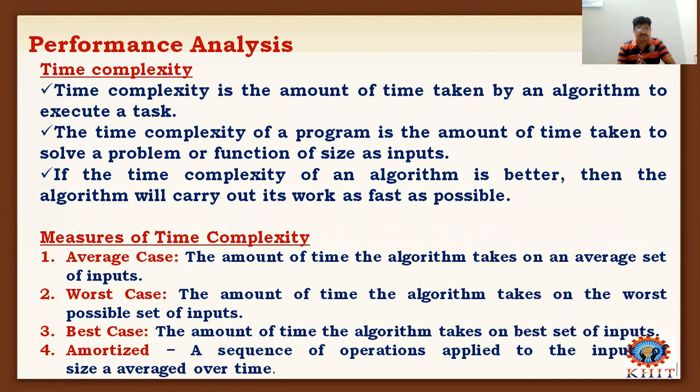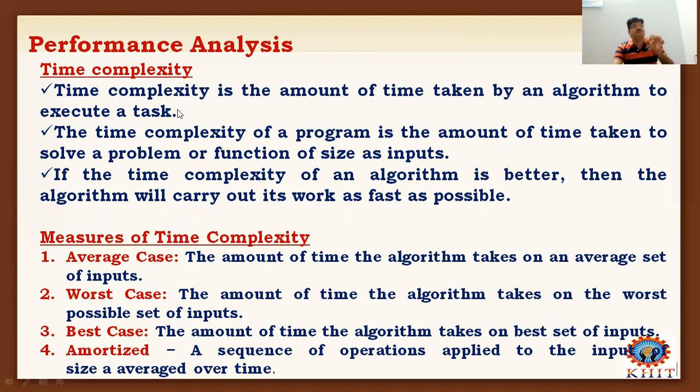Time complexity is the amount of actual time required for executing an algorithm or performing a task. It is the amount of time taken by an algorithm to execute a task.